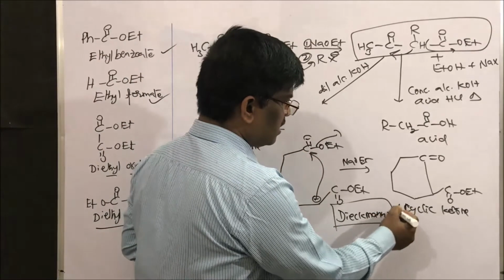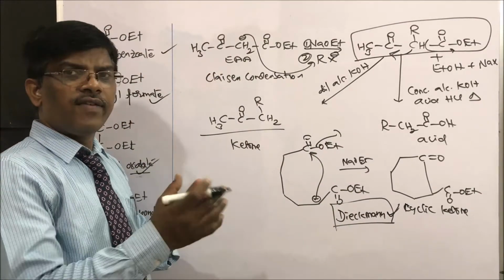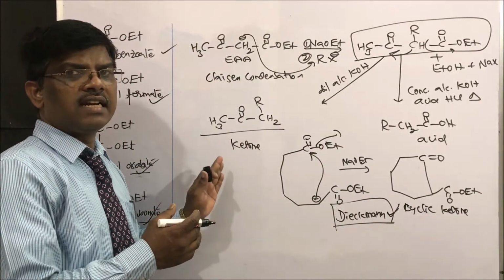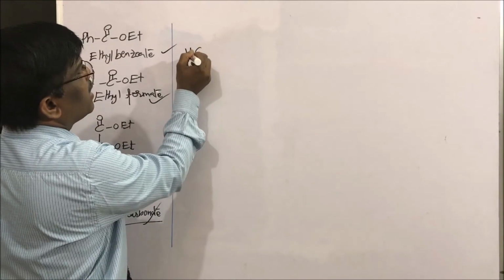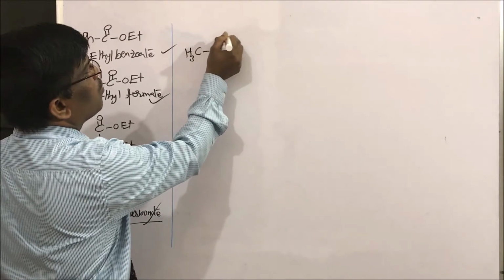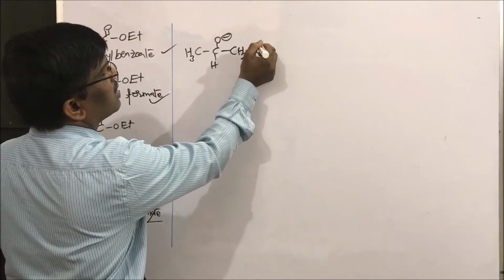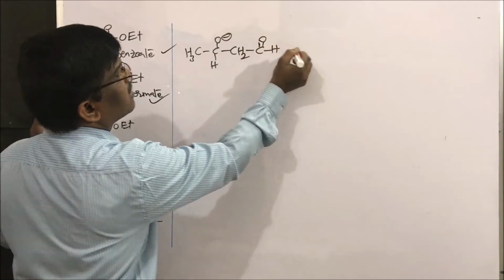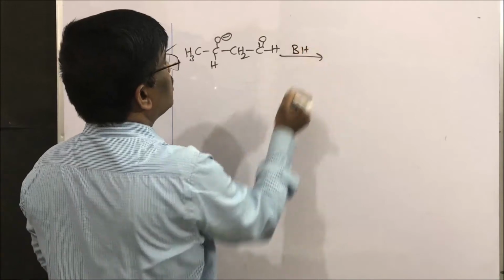One more point you might be thinking: what is the difference between aldol reaction and Claisen condensation? Let us see. In aldol reaction, what will be the intermediate? CH3, CO minus, CH2, then CHO. From the reaction mixture, yes, we will have a hydrogen source.